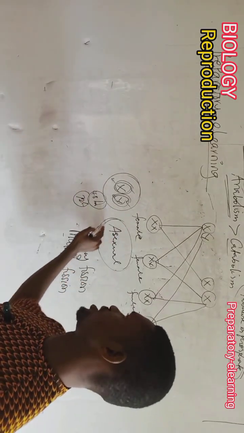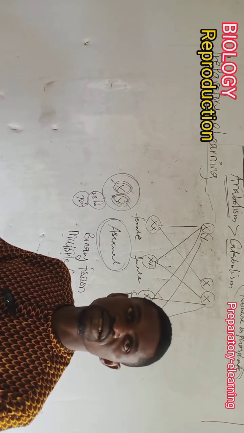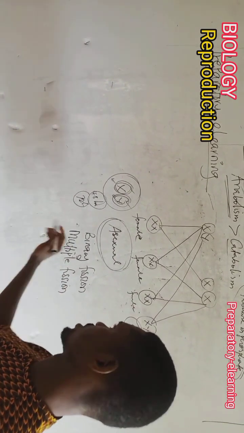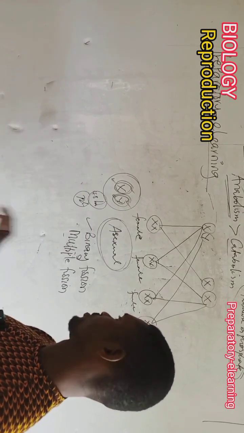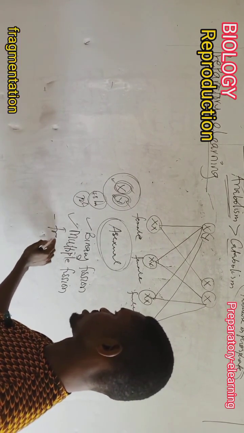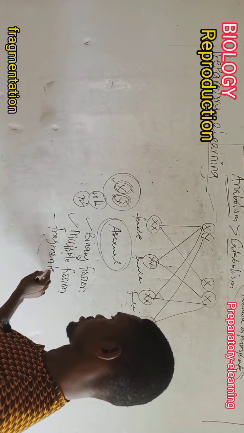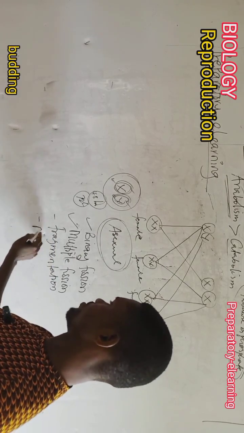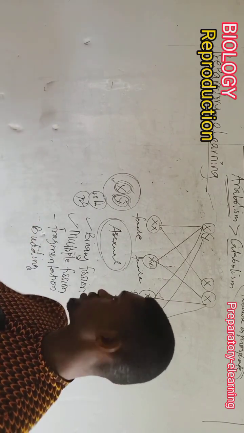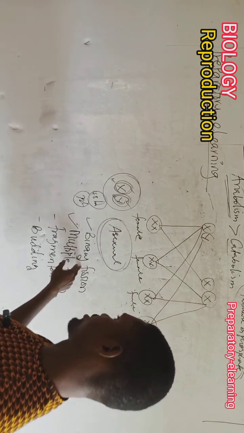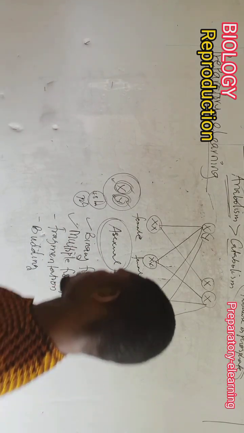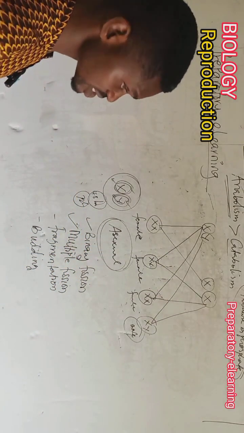For asexual reproduction, there is no fusion of gametes, and it only takes one organism to give rise to other organisms. For example, we have binary fission, we have multiple fission, we have fragmentation, we have budding. These are all asexual reproduction processes. Now, binary fission and multiple fission are seen in unicellular organisms such as the protozoans that I mentioned.